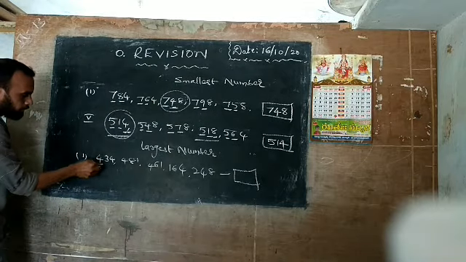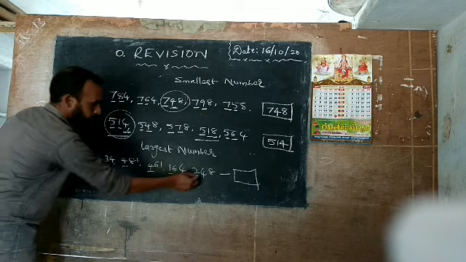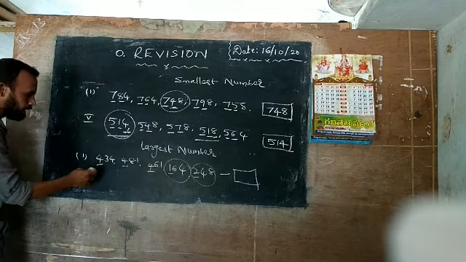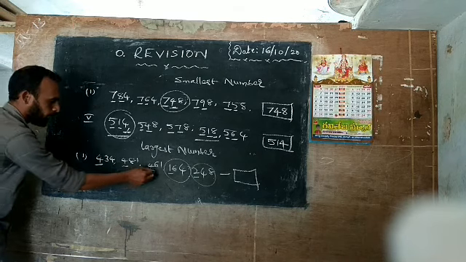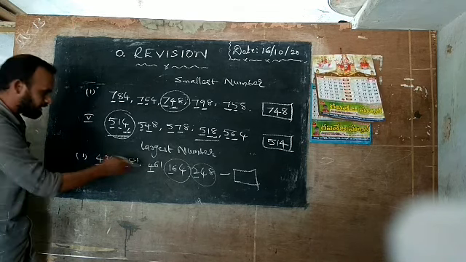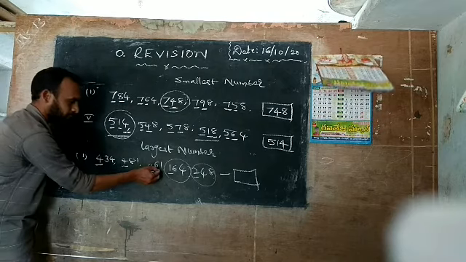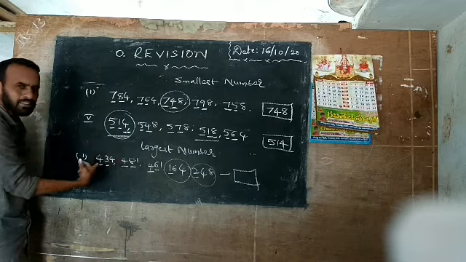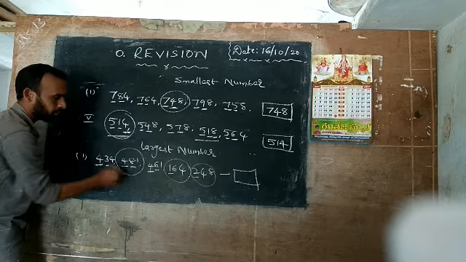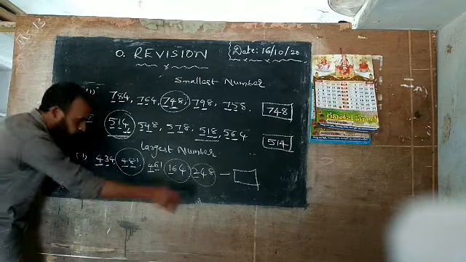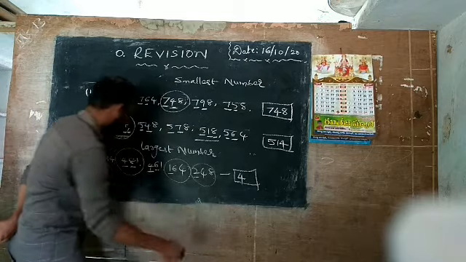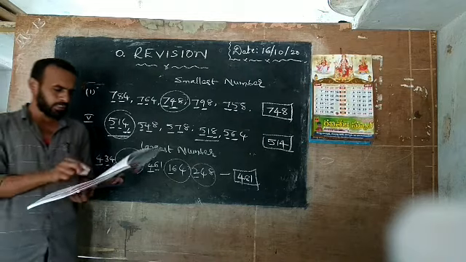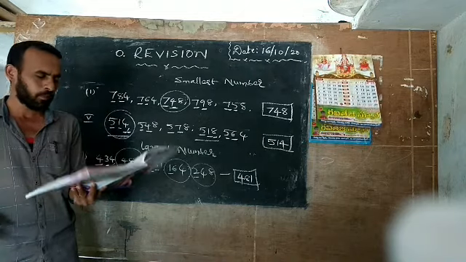Now see here the hundreds place: 4, 4, 4. Here 1, here 1. These two are cancelled. Why? Because these are the least numbers. Here the biggest number is 4, and 4, 4 are in the hundreds place. These three are the same. Now you come to the tens place. Here 6, here 8, here 3. Which one is biggest? 6, 8, 3. 8 is biggest. So this is the biggest number in this group. So here write 481. Okay. Like this, in this box you write the largest number.